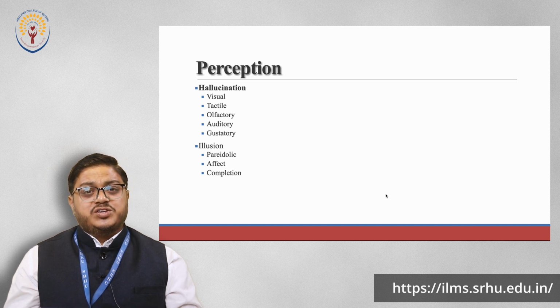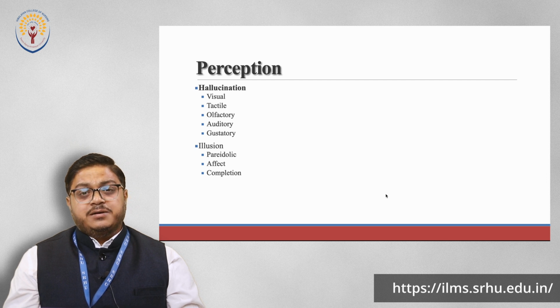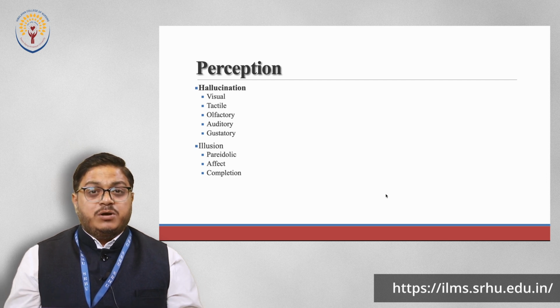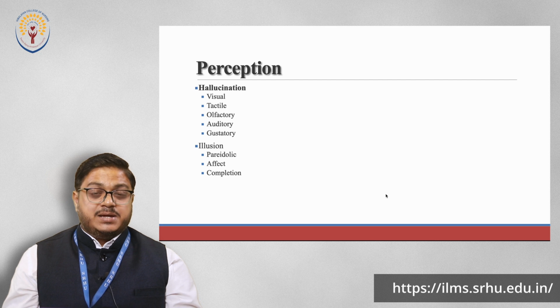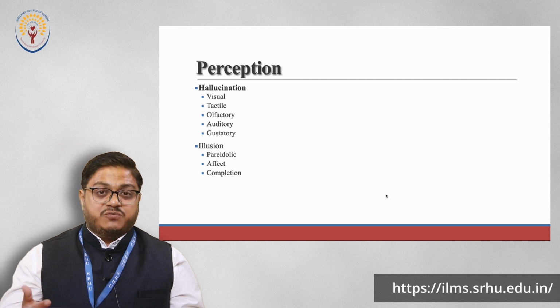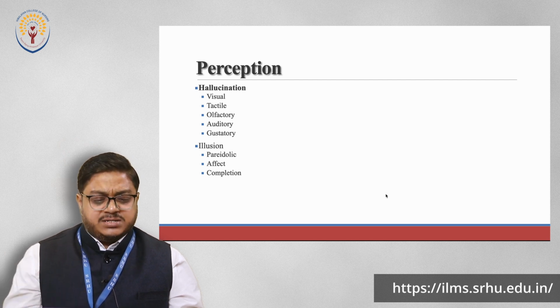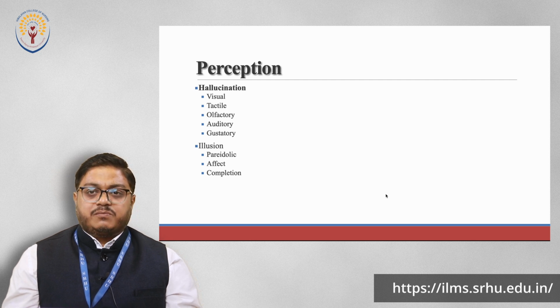Then olfactory hallucination: the person will be able to smell certain things, and the other people will not be able to have that sense of smell. They might not be smelling anything, but this person who is experiencing hallucination will sense a lot of odor or fragrance, depending. And then gustatory, again, some people will complain that ants are running.